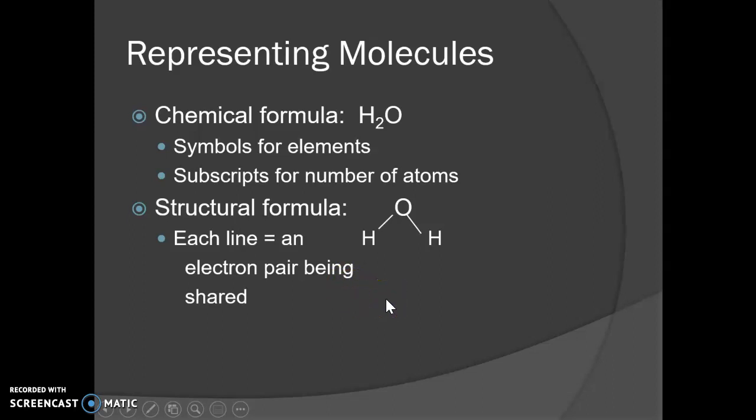When we represent molecules, a lot of times we just write the formula. So H2O, we just tell you how many of each one we have. So the 2 means that you have 2 hydrogens. Sometimes we'll draw the pictures. We'll do the Lewis dot diagrams to actually show the molecules. And remember, each line represents an electron pair being shared.